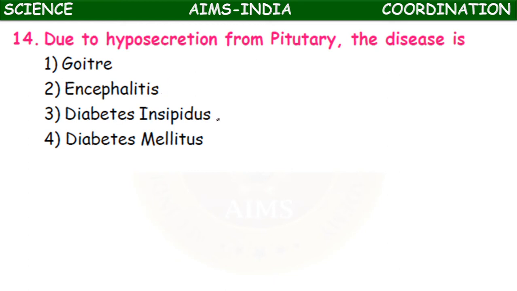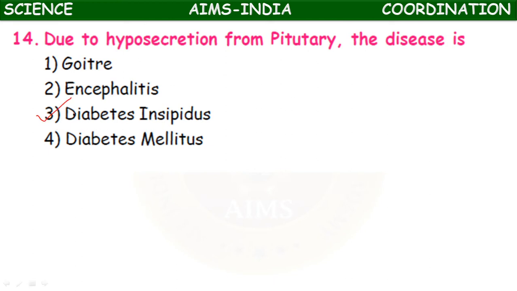Diabetes insipidus is caused by the hyposecretion of vasopressin. Diabetes mellitus is due to hyposecretion of insulin. So here vasopressin is secreted by pituitary, so vasopressin deficiency causes diabetes insipidus.